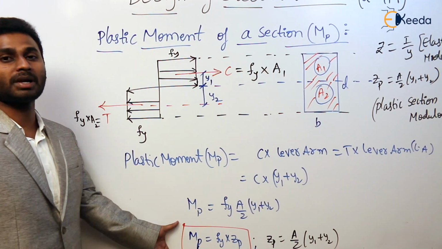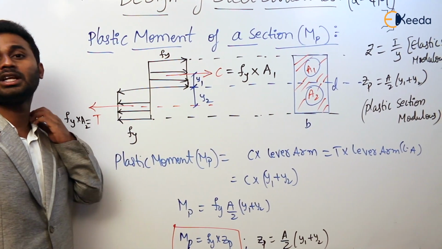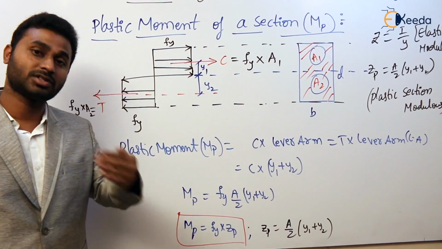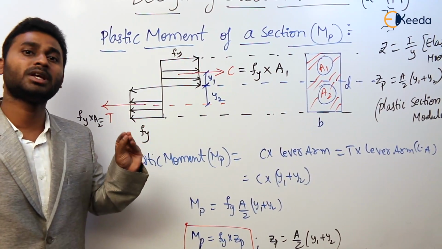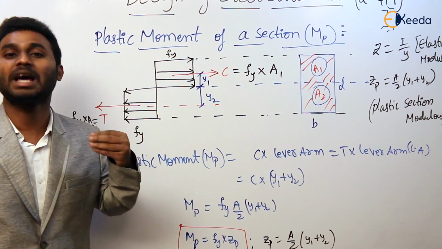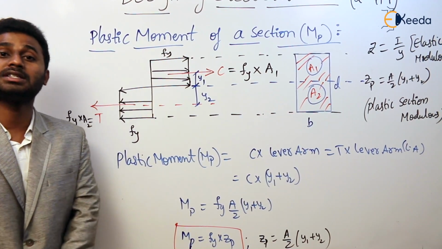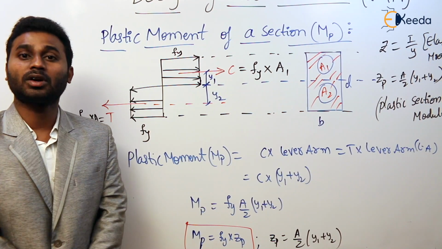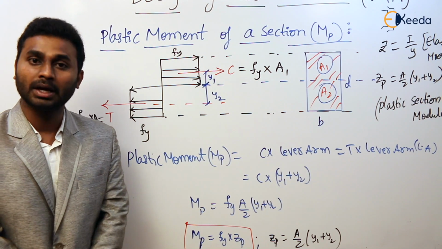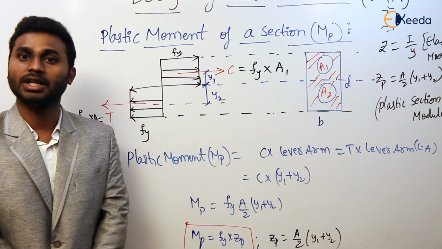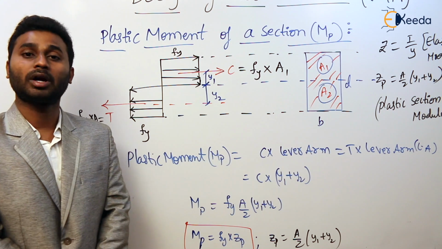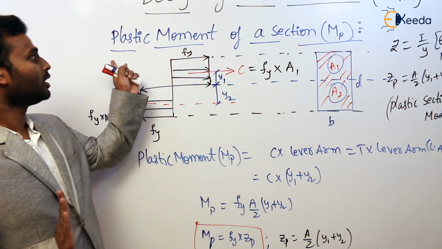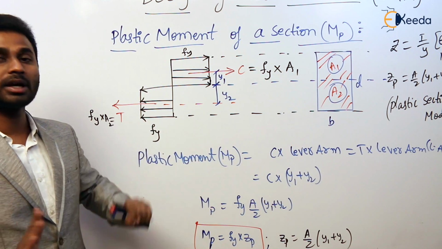Now what is meant by plastic state? The state at which all the fibers throughout the depth of the cross section are stressed uniformly, or the stress variation is constant. Such a state in a cross section because of external loading is known as plastic state. This is what plastic state is, and this is how to calculate the plastic moment carrying capacity of a section.